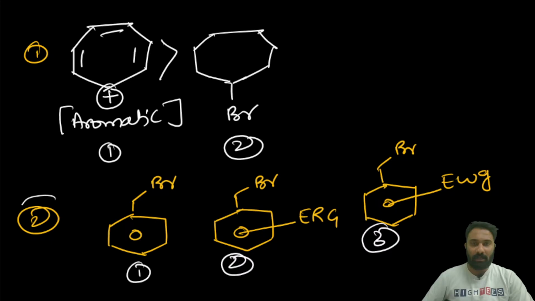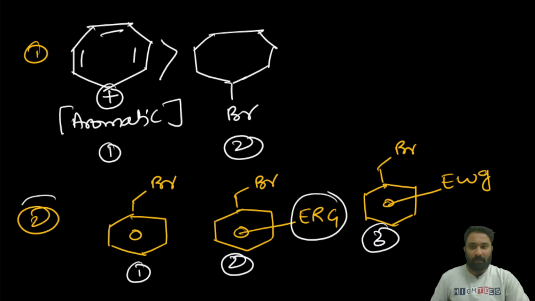It is 213, because of the electron releasing group. High to low, 213, because of carbocation stability. You have to cross check the carbocation stability.